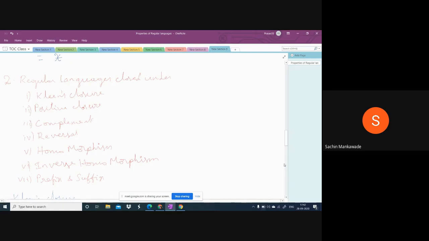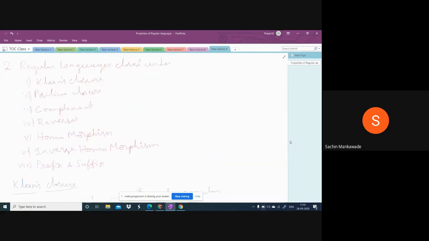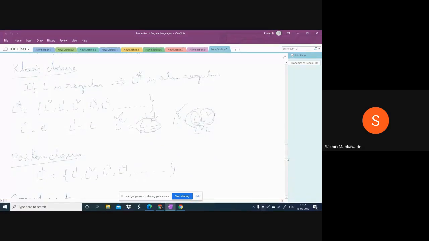Let's see what is Kleene closure. Did you all copy this all? Yes, sir. Okay. Kleene closure: if L is regular, that means L star is also regular.